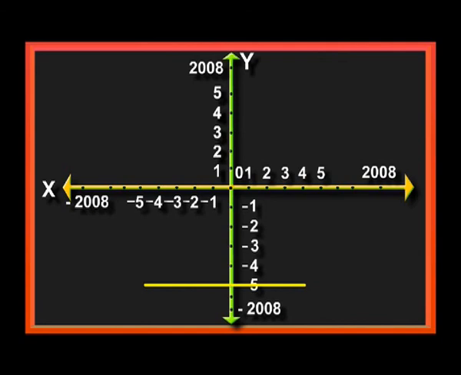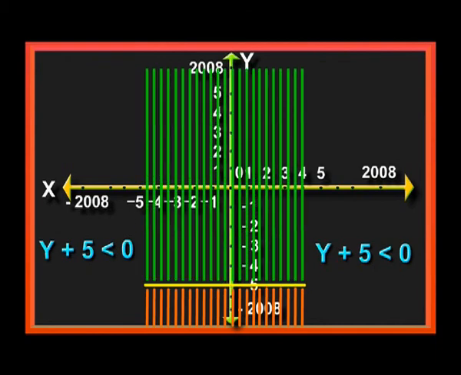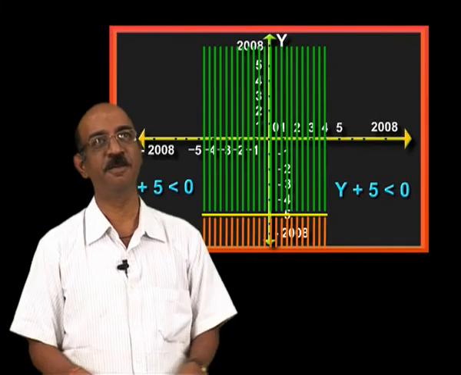Then y plus 5 is less than 0 is below this line, y plus 5 is greater than 0 is above this line. If you practice these graphs in a proper manner, not in a day, but 2-3 days, then you will know the difference between equating things and inequating things.